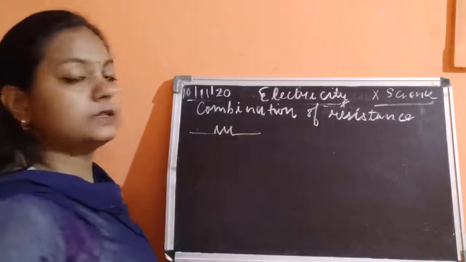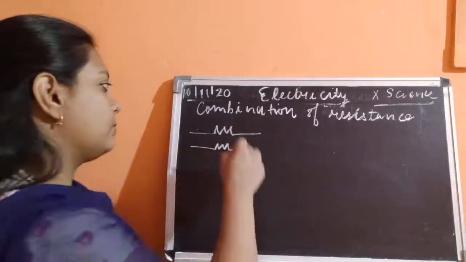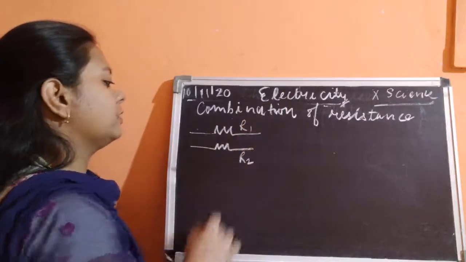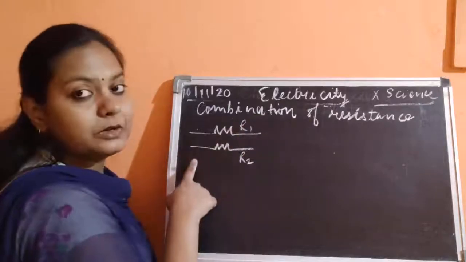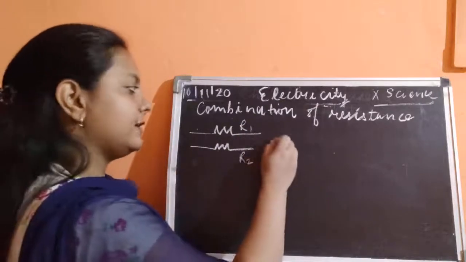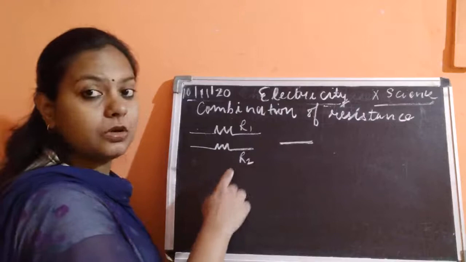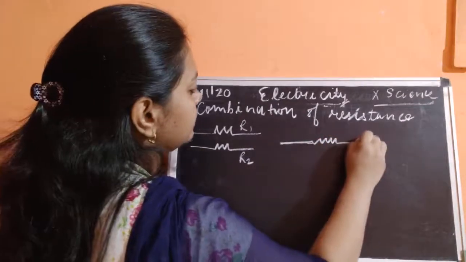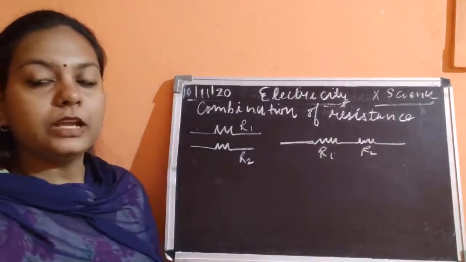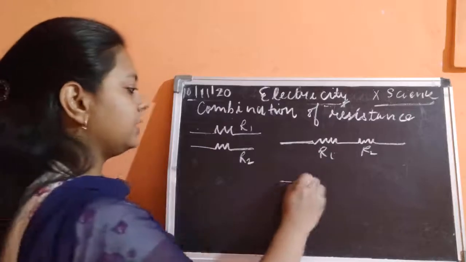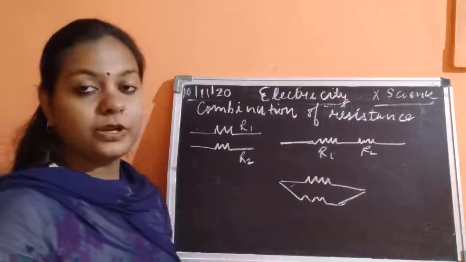मान लेते हैं ये resistance है एक, how can we join these two resistance? This is R1, this is R2. So are there methods for joining these two resistors? You know the symbol of resistance now? So yes, there are methods. अगर हम इन resistors को lengthwise join कर दें, okay, this is R1, this is R2. इनको अगर हम lengthwise join कर दें, या फिर एक तरीका है parallelly join कर दें.